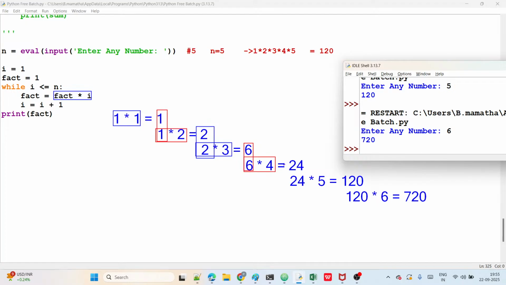That is the fact value, guys. Again, fact into I. How much coming now? 120 coming, right? That is a factorial value. And again, fact into I. What's coming here? This is the final value coming, guys. So every time you take fact into I, the result will be the fact value. Again, fact into I, guys. That's all.